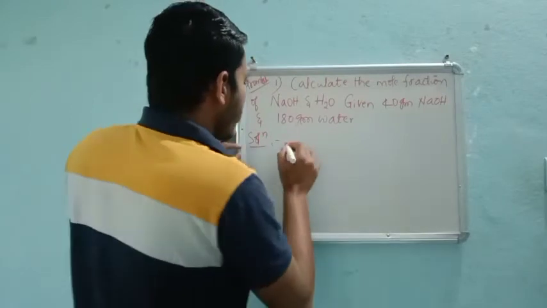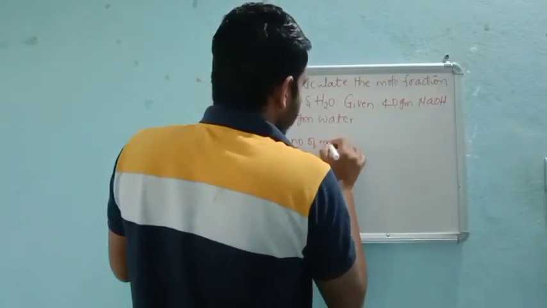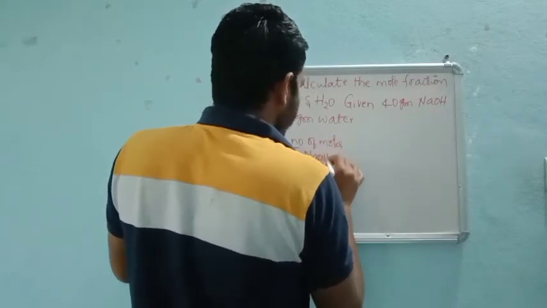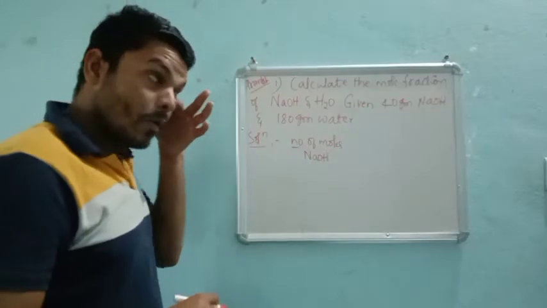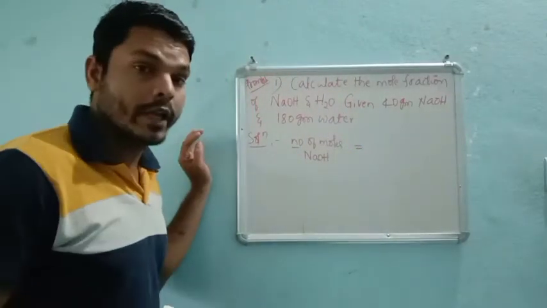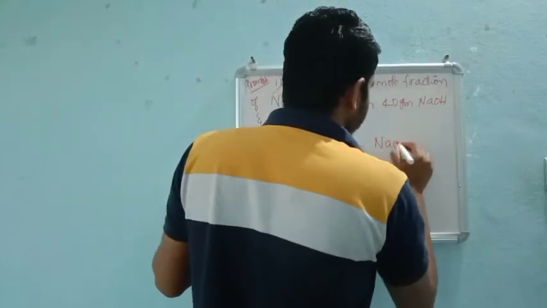So first we will take the number of moles of NaOH. The compound here is NaOH.